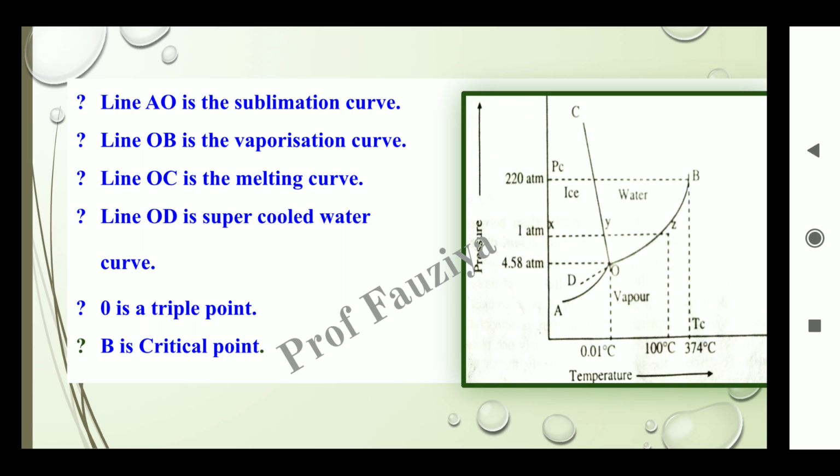Now here line AO is called the sublimation curve. Line OB is the vaporization curve. Line OC is the melting curve. Line OD is the fourth line. It is the metastable curve and it is also called the supercooled water curve. At the center of these curves, point O represents the triple point. B is the critical point.